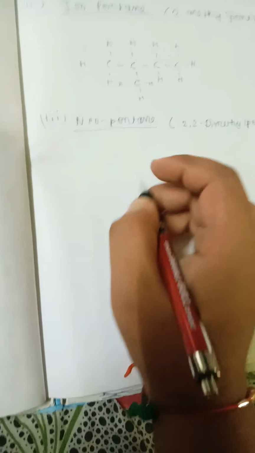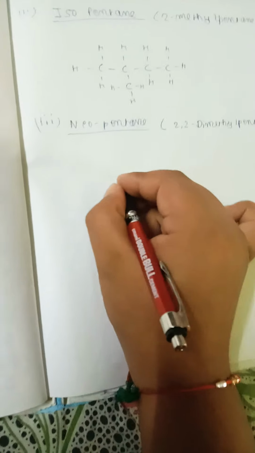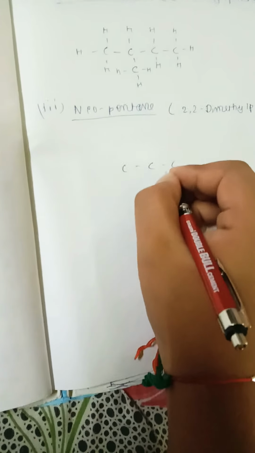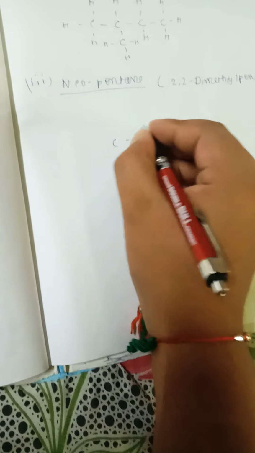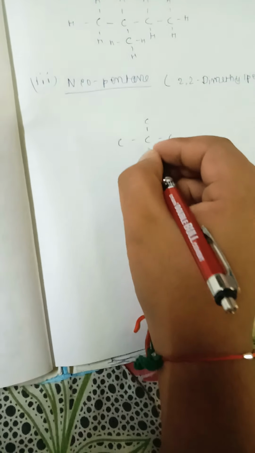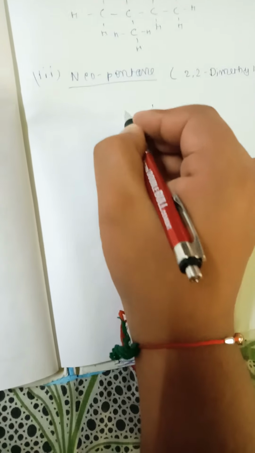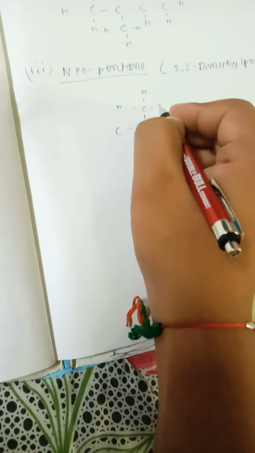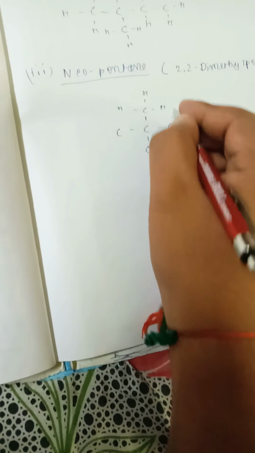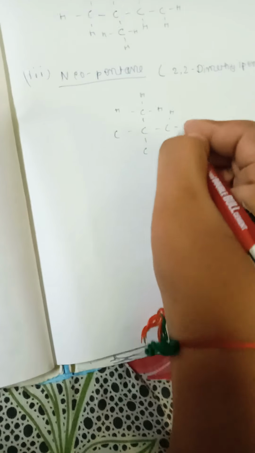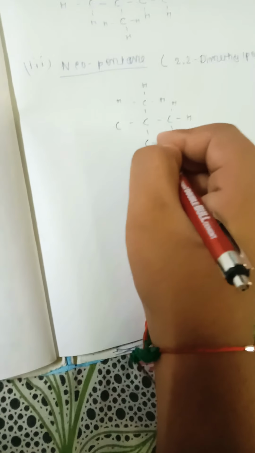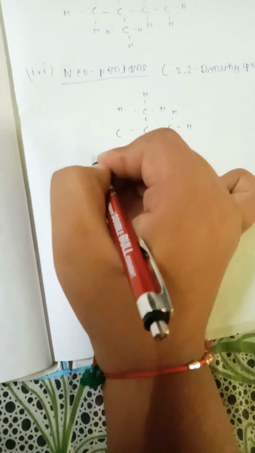See, its structure is like this. See, 2,2 means in the functional group we have learned this. Functional group we have learned this all. See friends, this one is the structure.